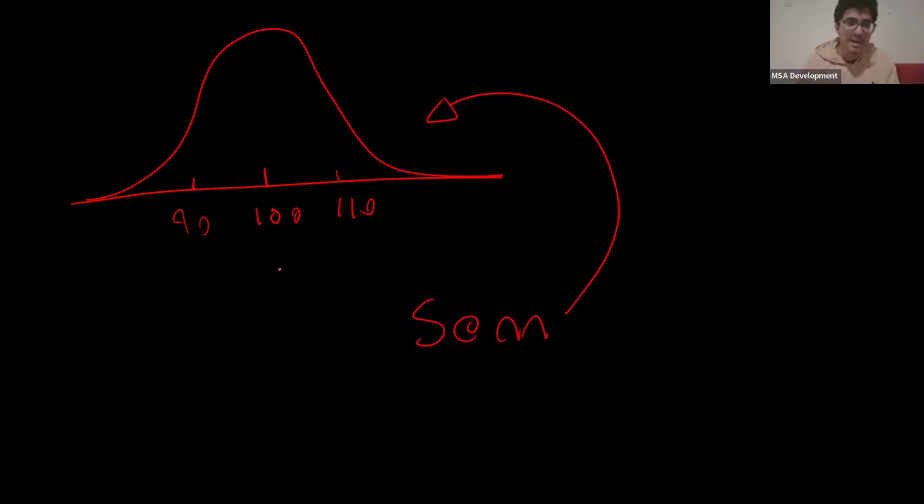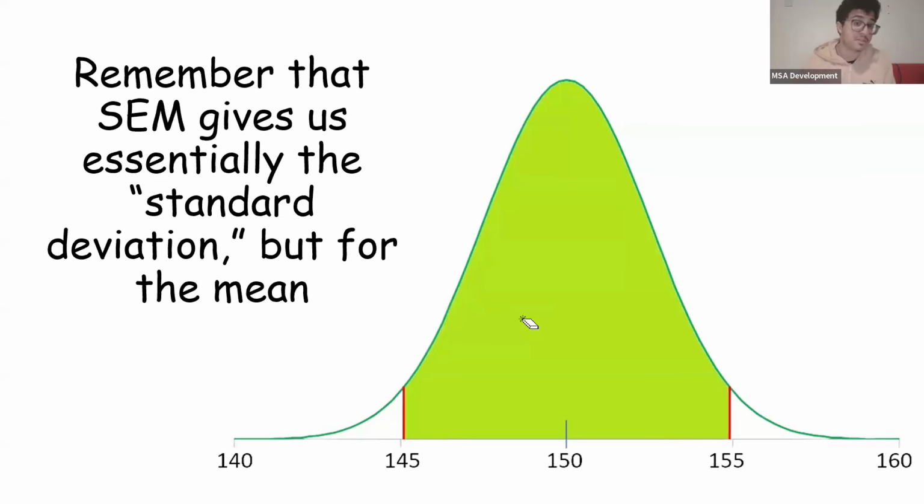Let's say most samples we take from the population with this same sample number, say a sample number of 9, will lie at 100, because it's the most common sample mean. But sometimes we can have a sample mean of 110, and sometimes a sample mean of 90. That's the SEM. It basically gives us this distribution curve, but for means.